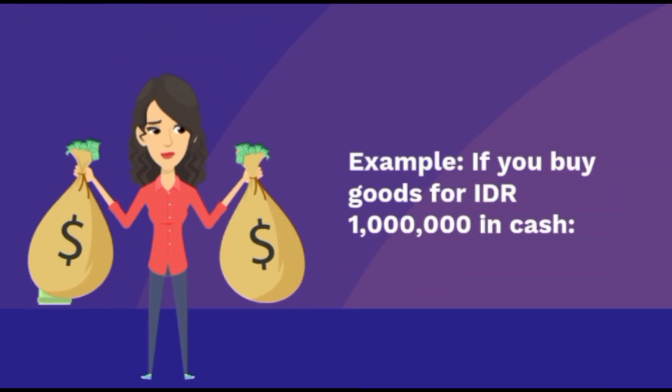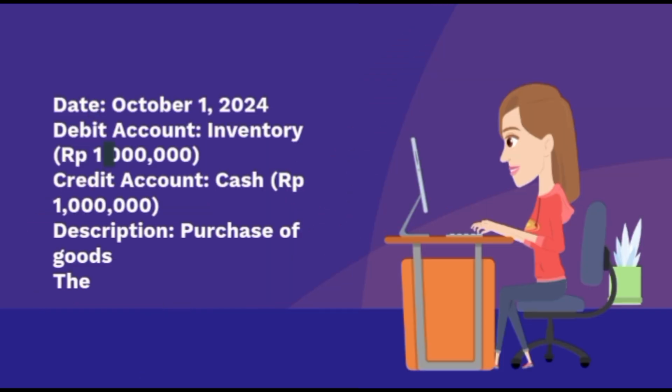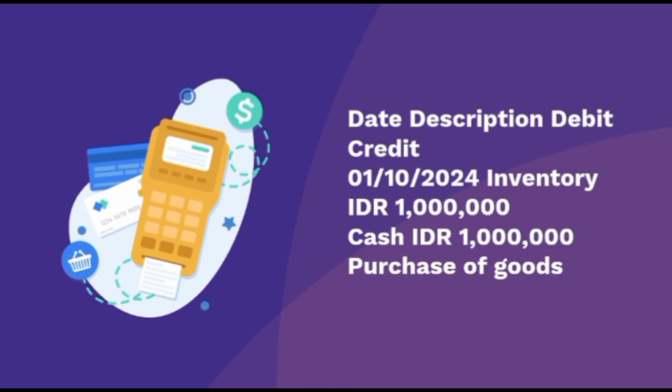Example, if you buy goods for IDR 1 million in cash. Date, October 1st, 2024. Debit account, inventory, 1 million Indonesian rupiah. Credit account, cash, 1 million Indonesian rupiah. Description, purchase of goods. The general journal will look like this. Date, description, debit, credit. January 10th, 2024, inventory, IDR 1 million. Cash, IDR 1 million. Purchase of goods.